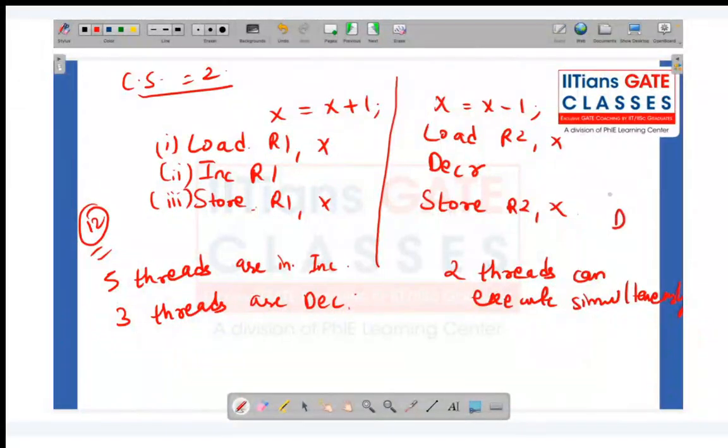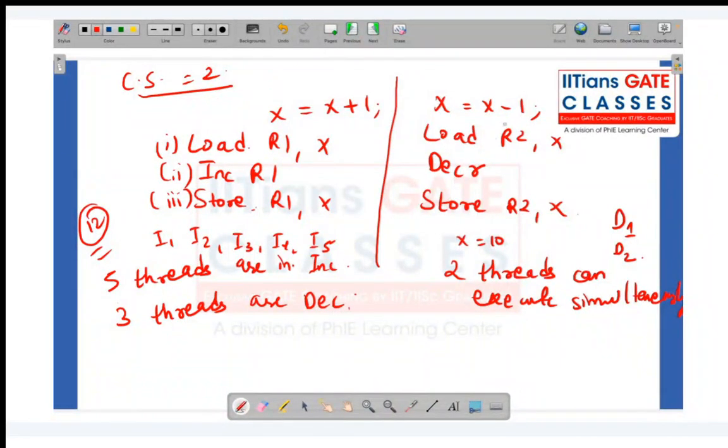Let's say there are two decrement threads, decrement thread 1 and decrement thread 2. Similarly, we have increment thread 1, increment thread 2, increment thread 3. The initial value of x is 10. Now we can perform two decrement operations.